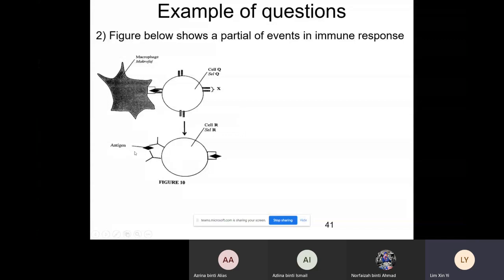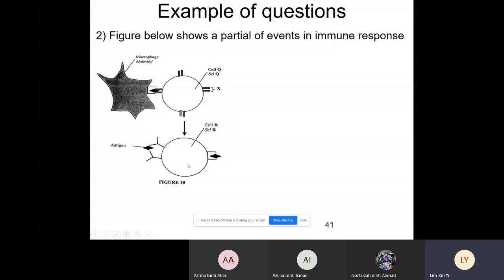Based on the diagram, this macrophage binds to cell Q. So cell Q will be your helper T cell. Only the helper T cell is able to bind with this macrophage by this antigen fragment here. So the X here most probably refers to our T cell receptor, which is the hand of our superhero.